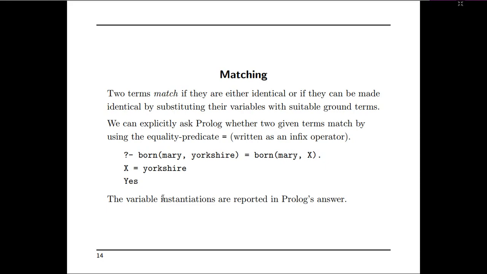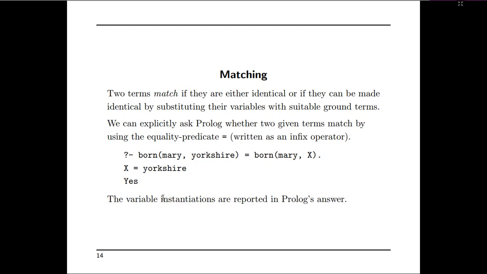Next is matching. Prolog gives a better matching technique. Two terms match if they are either identical or if they can be made identical by substituting their variables with suitable ground terms. We can explicitly ask Prolog whether two given terms match by using the equality predicate. For example, Mary born in Yorkshire: born of Mary, Yorkshire is equal to born of Mary, X. Here capital X is a variable.